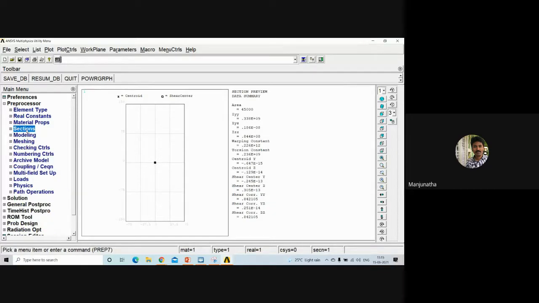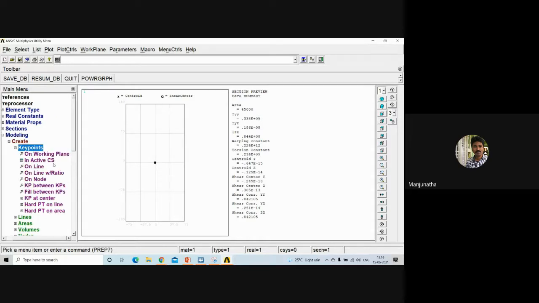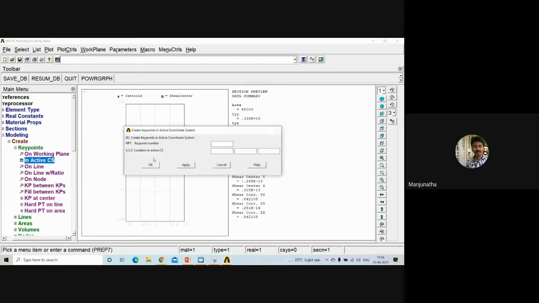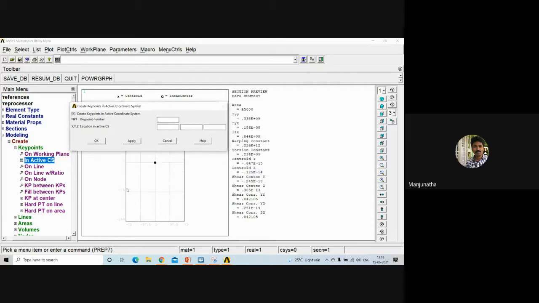So we have defined the cross section. Now go to modeling. Modeling, create a key point, create a key point, in active coordinate system. Create a key point, in active coordinate system.